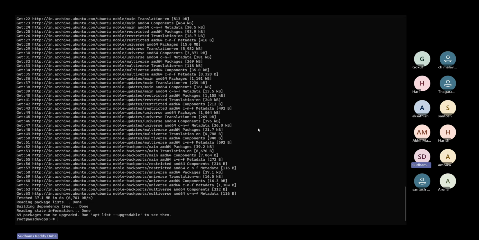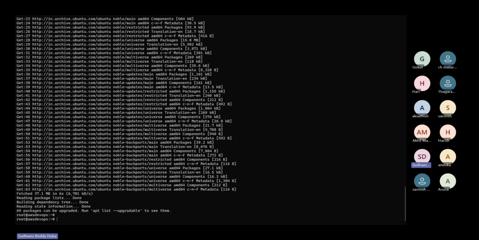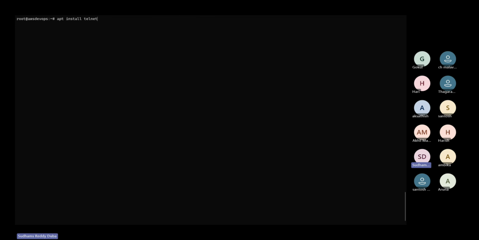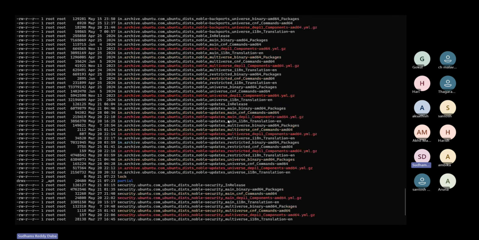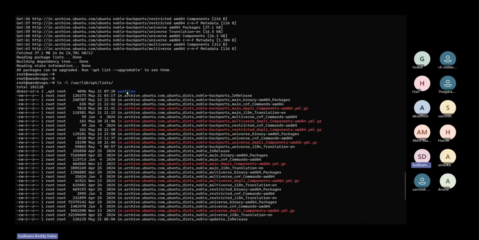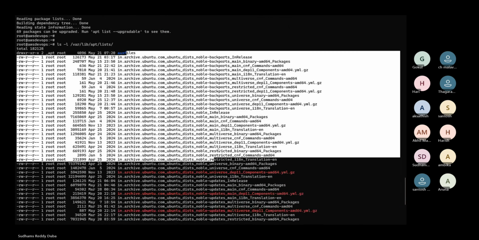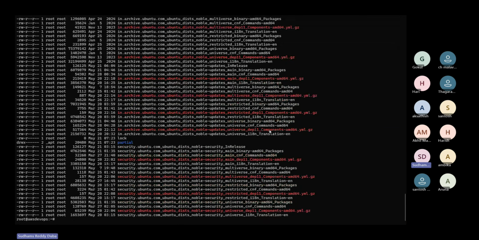The apt update command is used to download the index page of the repositories into your system. Now it got stored. Where did it get stored? We can see these particular files will be there. You can see again they have been downloaded. Even though I have deleted them, I don't need to worry. If I run the apt update command, again it will start downloading the latest index pages of the repository.